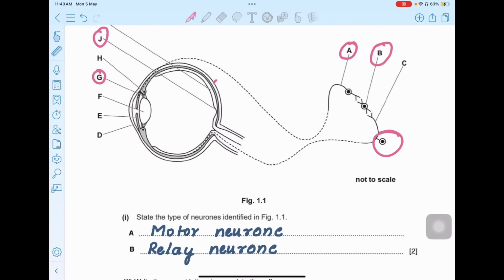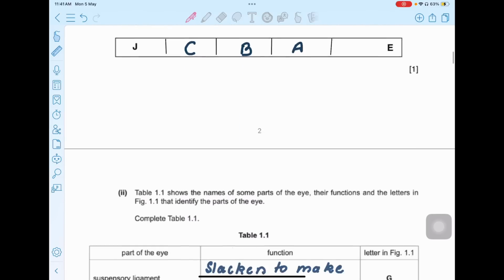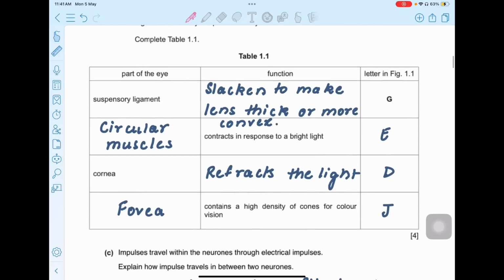Now, those who don't know, I'm telling you this, the suspensory ligament basically controls the shape of the lens, which is also called your accommodation. Controlling the shape of the lens based on the position of the object is accommodation. So this lens becomes thick and fat when the object is closer, and the same lens actually becomes more thin and long when the object is far away. So what I've written here is the suspensory ligaments slacken to make the lens thick or more convex. Okay, and the correct answer is G.